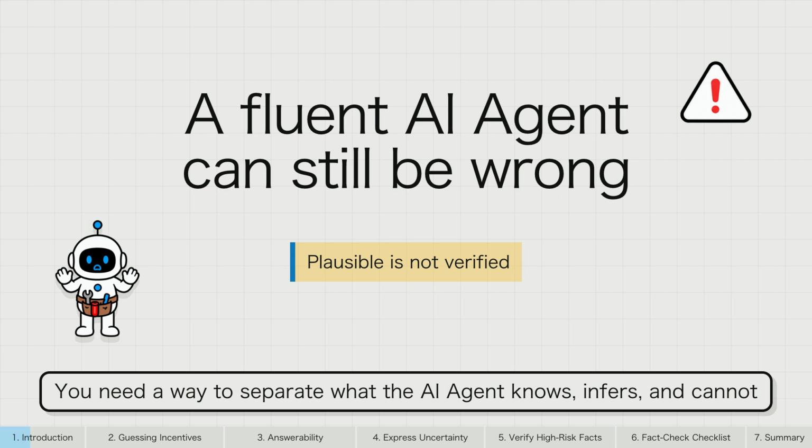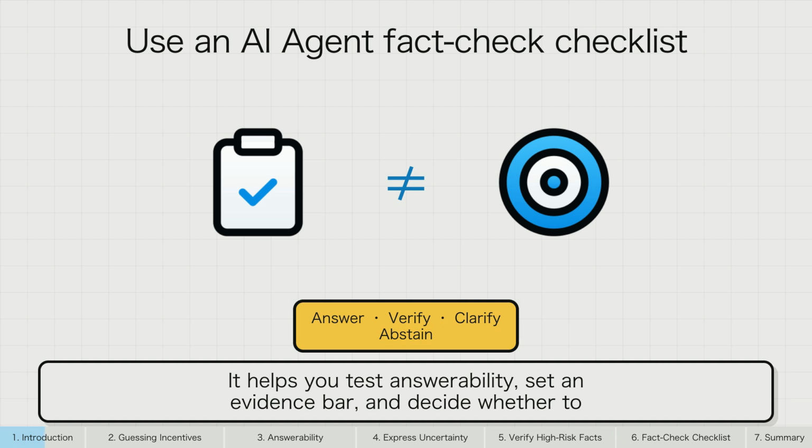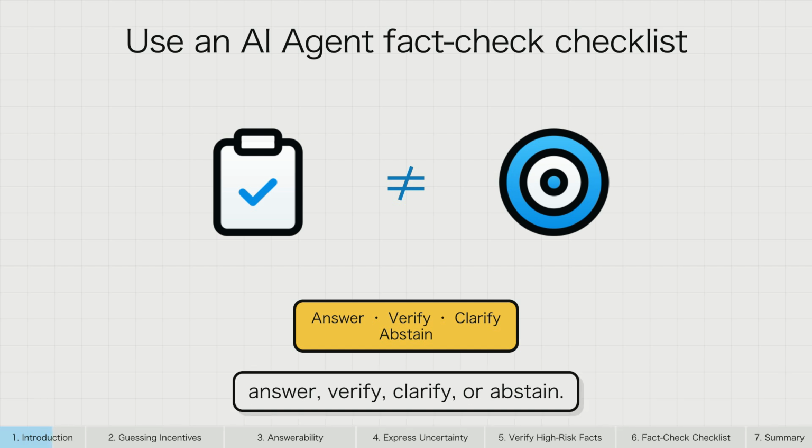You need a way to separate what the AI agent knows, infers, and cannot verify. This video builds an AI agent uncertainty and fact-check checklist. It helps you test answerability, set an evidence bar, and decide whether to answer, verify, clarify, or abstain.